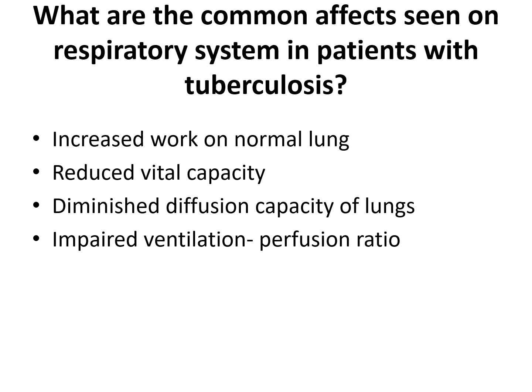As this part of the lung gets fibrosed, there is reduced healthy lung tissue available. So this leads to reduced vital capacity, reduced diffusion capacity of the lungs and impaired ventilation, and this causes increased workload on the existing normal lung.